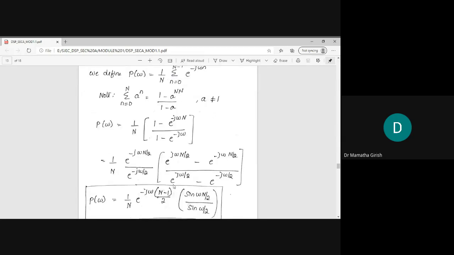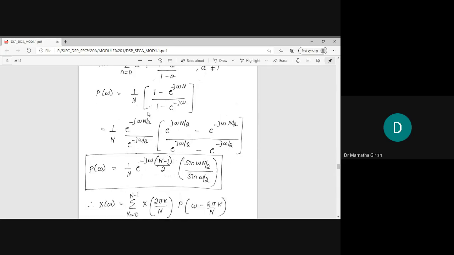So I must replace the small n by N minus 1 plus 1, and the minus 1 and plus 1 cancel each other, resulting in 1 minus e to the power of minus j omega capital N, divided by 1 minus a.